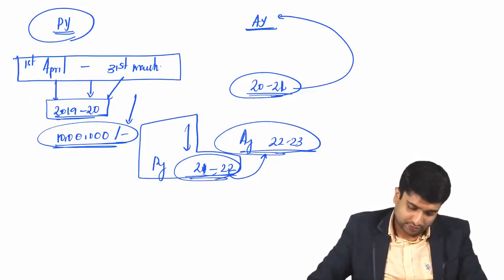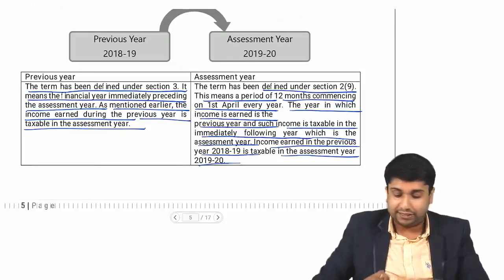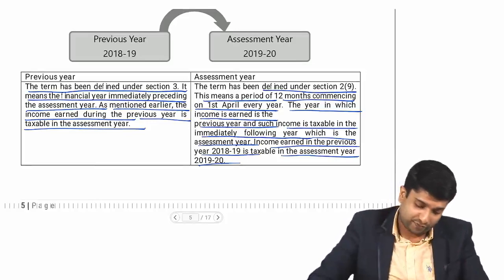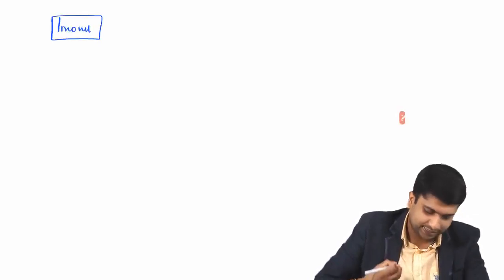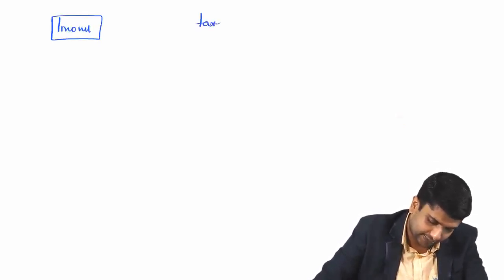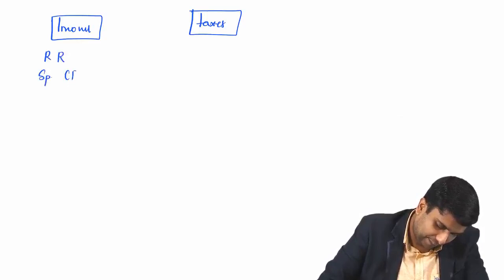Now we have gone through certain definitions. Let me summarize each and every topic which we have discussed till now. We started with income tax laws. And what is income tax? It is simply taxes on your income. Now we need to know what is income. We have said every revenue receipt and specifically provided capital receipts can be called income.